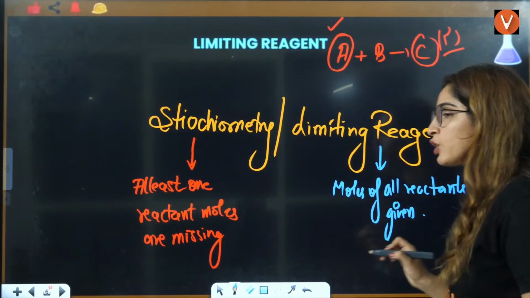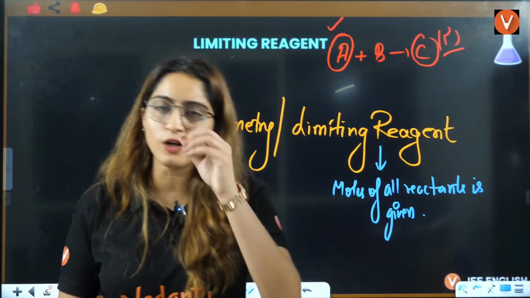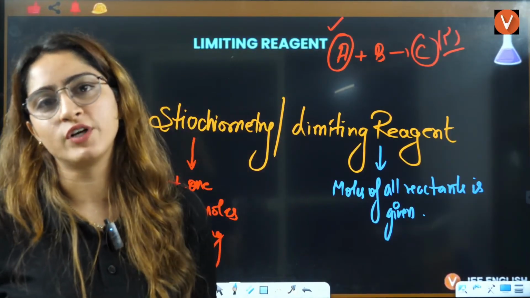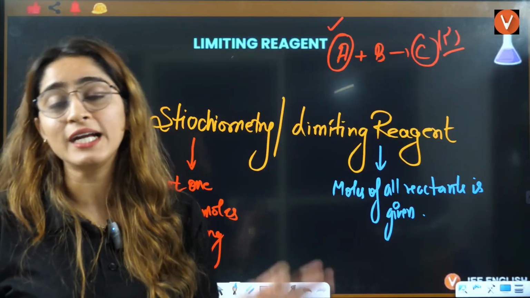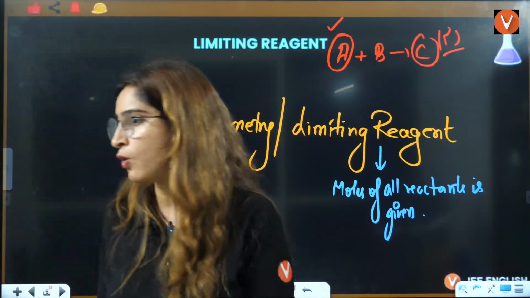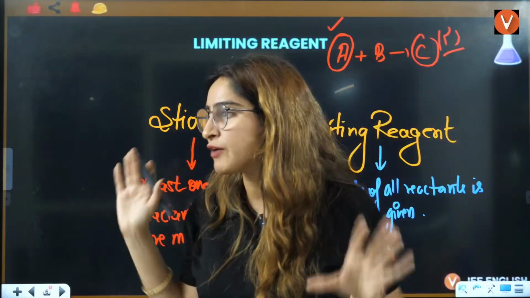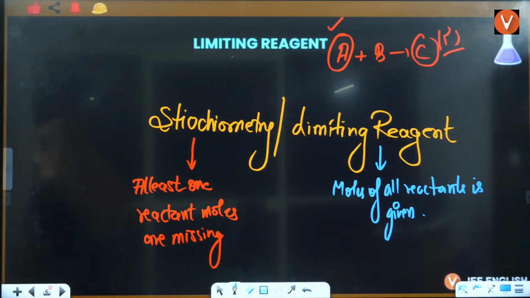Now, when I show you the questions, you will see for yourself. In all the cases of limiting reagent, reactant moles are always given to you. Every single reactant's moles are given to you. Okay, is that clear to everybody? Now, shall I start with the questions or not? Okay.